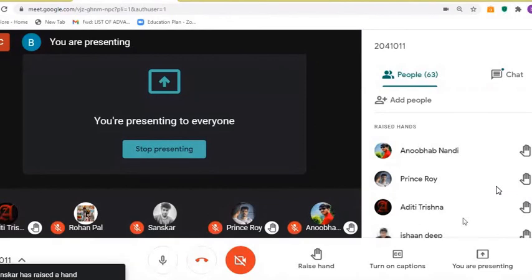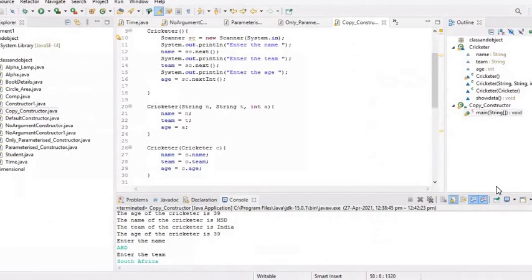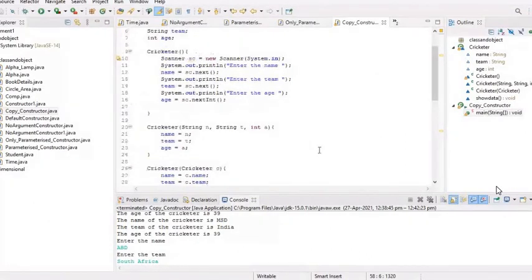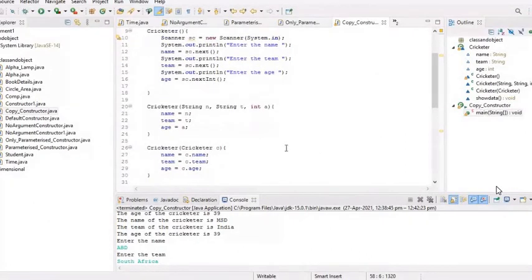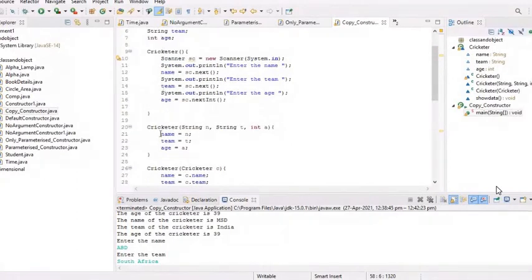So this is something we call constructor overloading. Why? Because the same constructor name, Cricketer, but the number of parameters are different. That's why we have used the concept of constructor overloading.